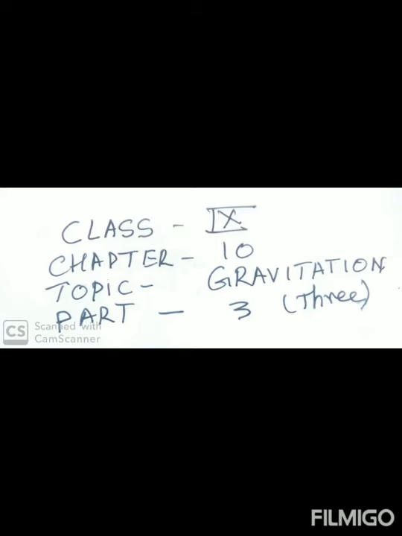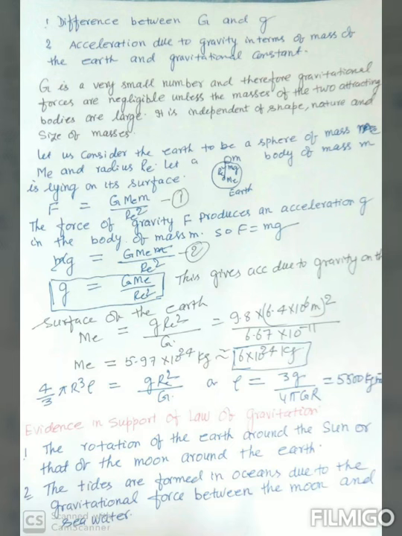Dear students, in our previous discussion, we have seen that the gravitational force between two bodies is independent of the presence of the other bodies and independent of the intervening medium.